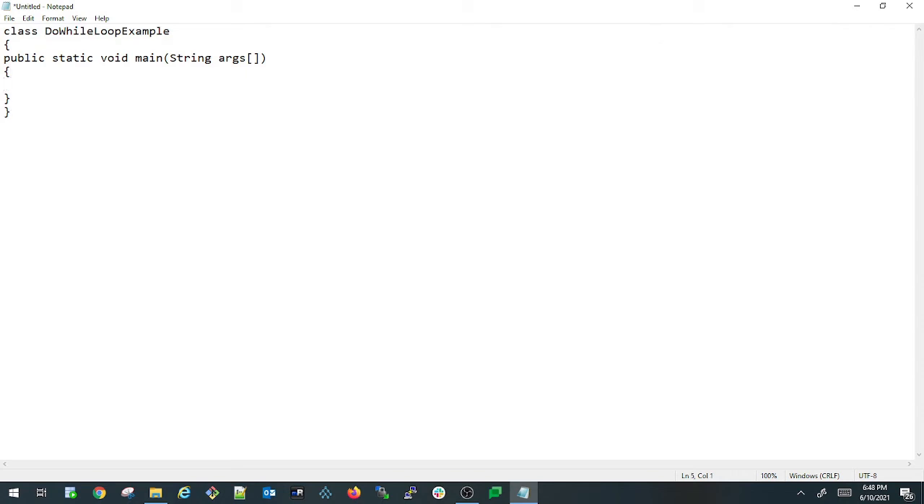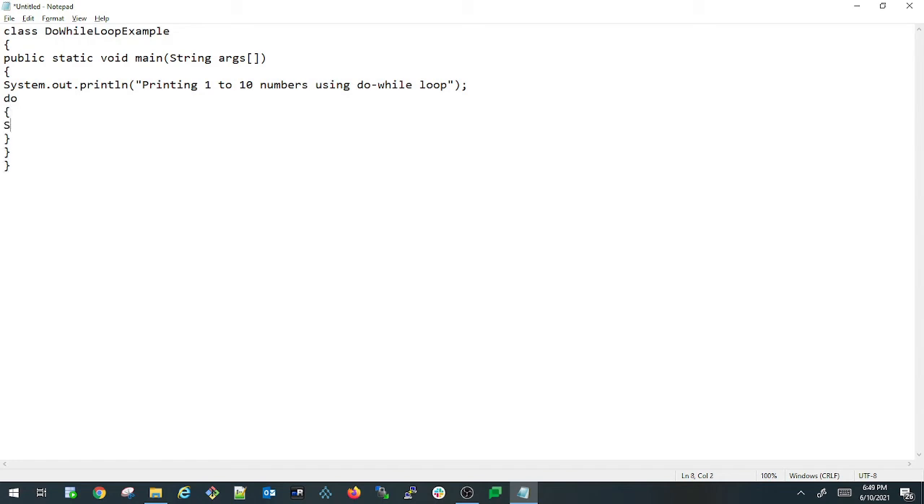So inside that, let me print a statement, System.out.println, printing 1 to 10 numbers using do while loop. So I'm putting a semicolon to finish the statement. After that, I'm writing my do while loop. Do, opening the do while loop and closing the do while loop.